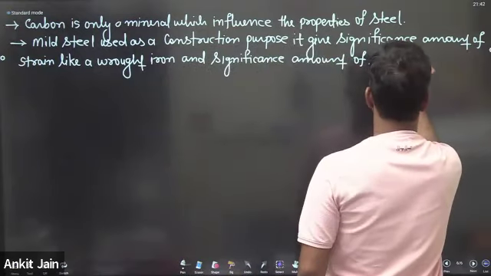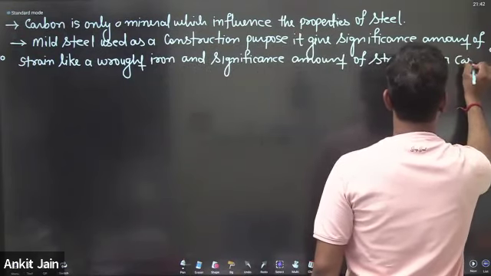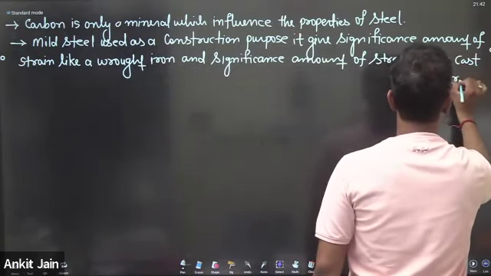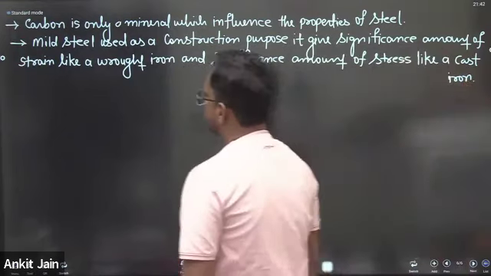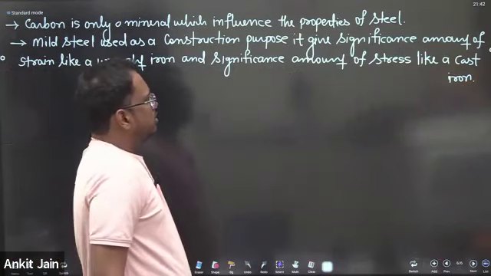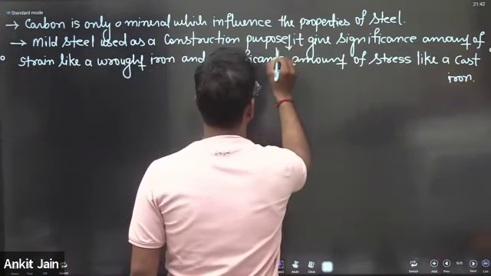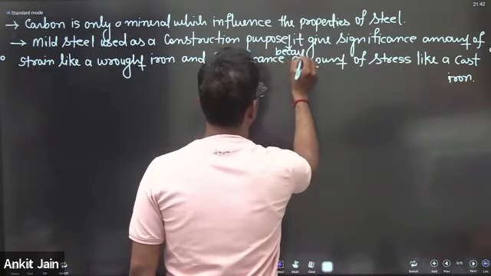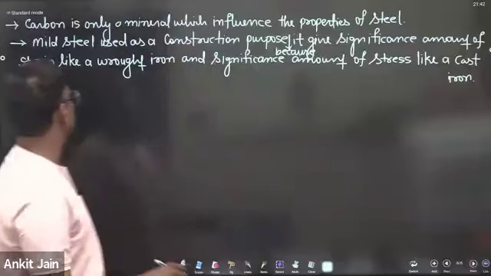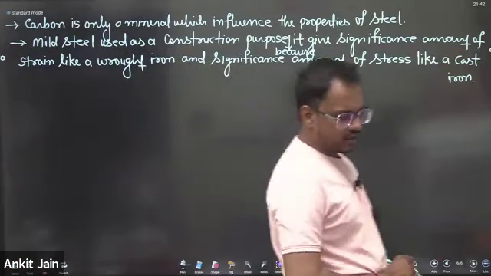So I will say mild steel is used for construction purpose, here put a because, it gives a significant amount of strain like a wrought iron and a significant amount of stress like a cast iron.